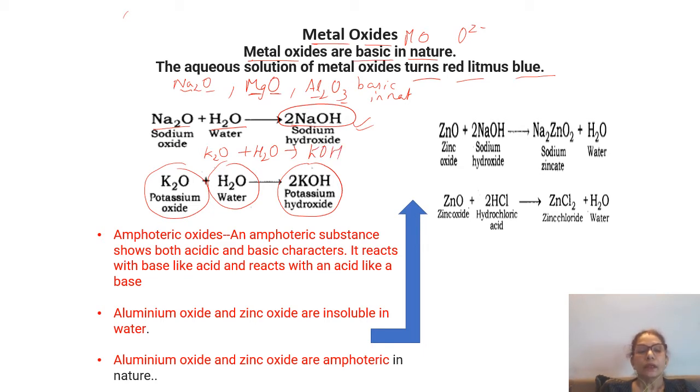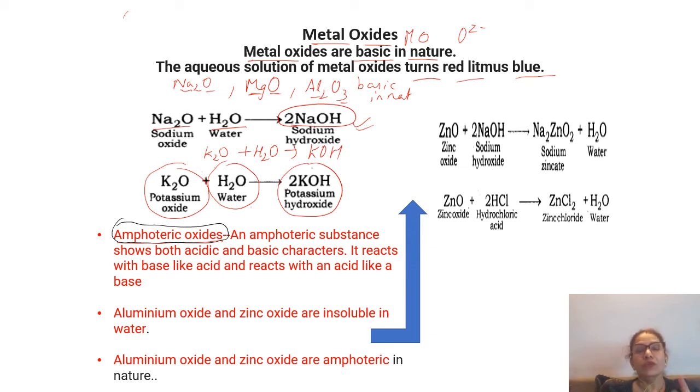Great. Now, in this category, we have another type of oxides known as amphoteric oxides. Let me take a different color. So, amphoteric oxides. What is amphoteric? Amphoteric means a metal oxide which can behave both like an acid and a base. It is something like a double action.